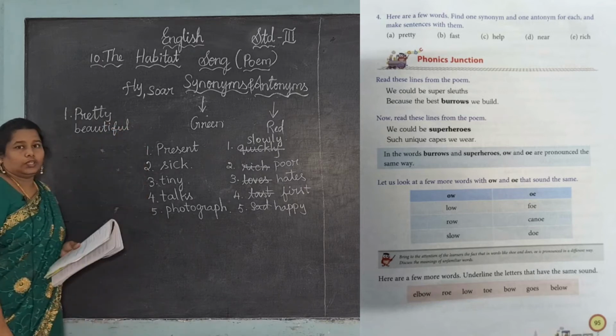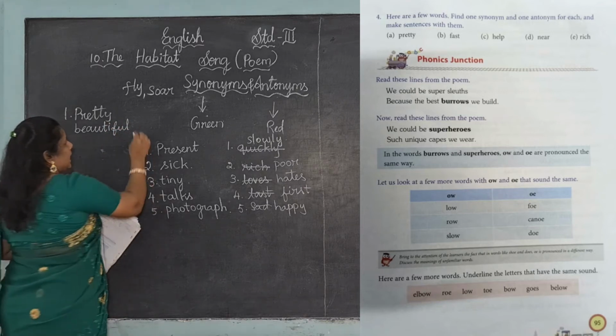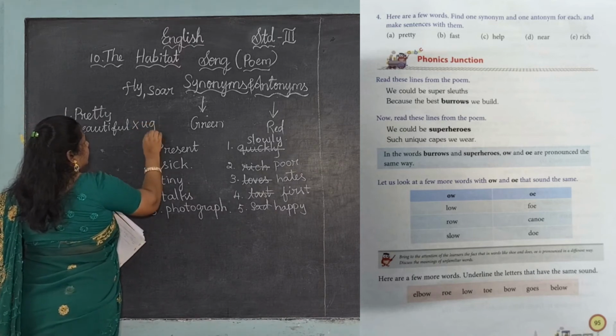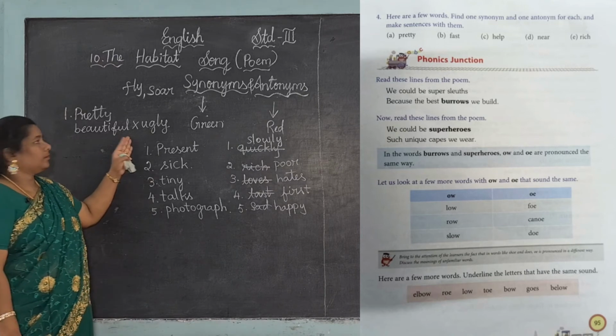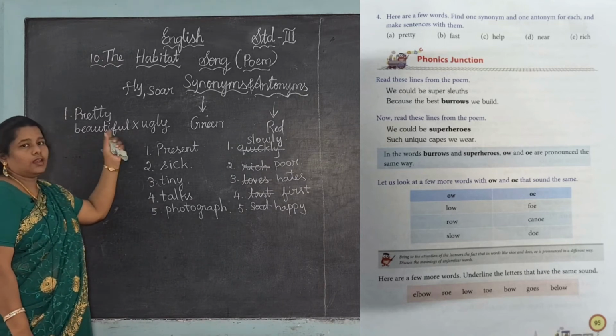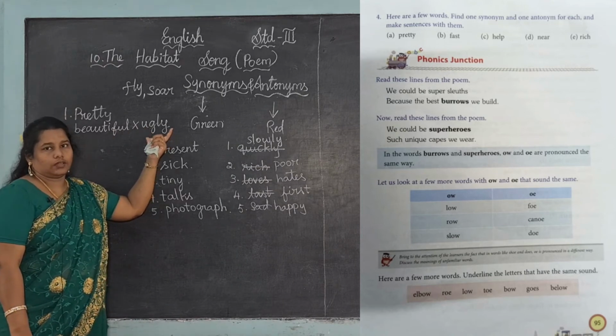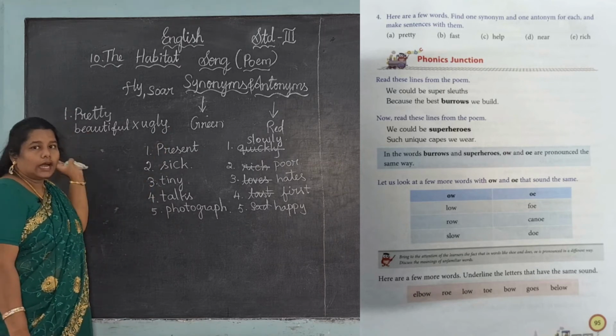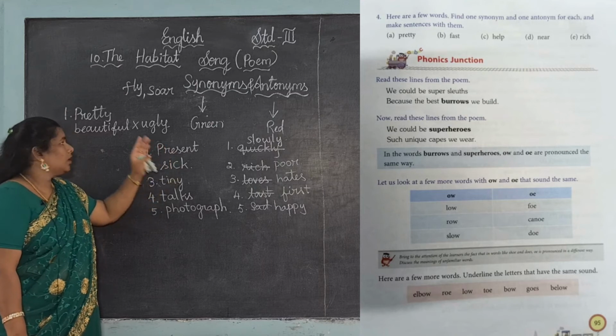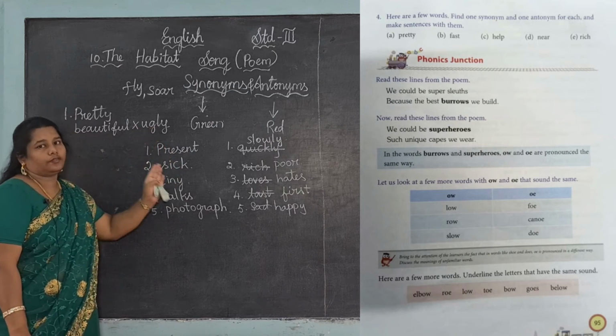And what is the antonym for beautiful? Ugly. So synonym I have given and antonym also I have given. For this beautiful I want to frame a sentence, and for this ugly I want to frame a sentence.